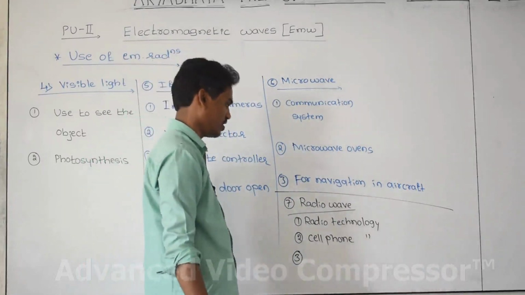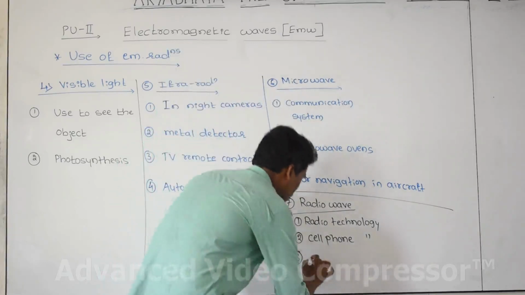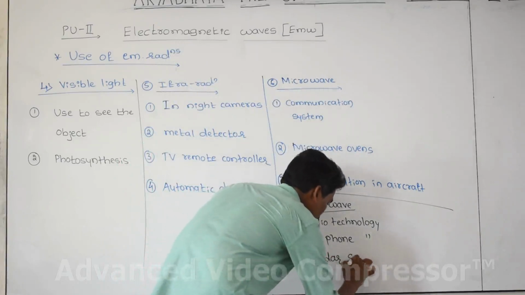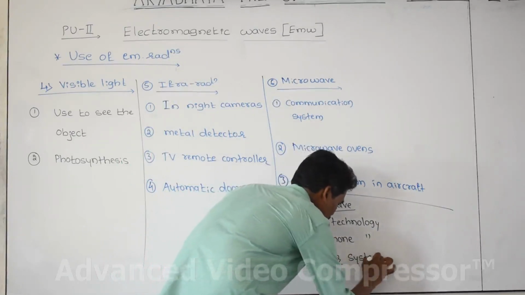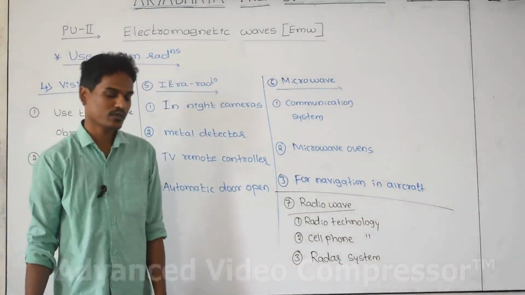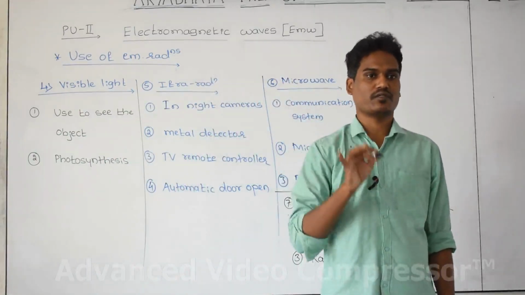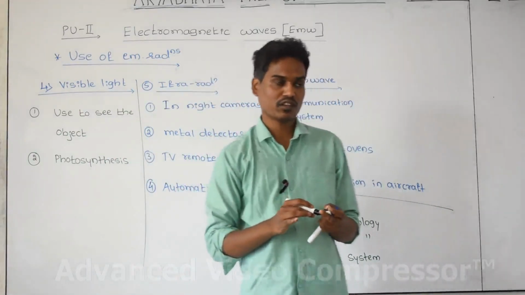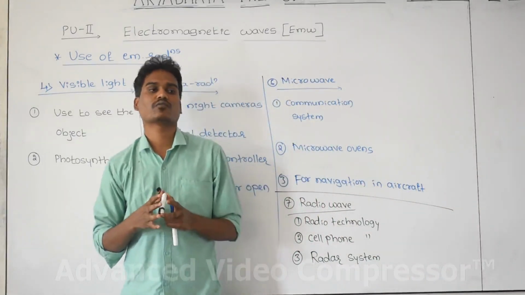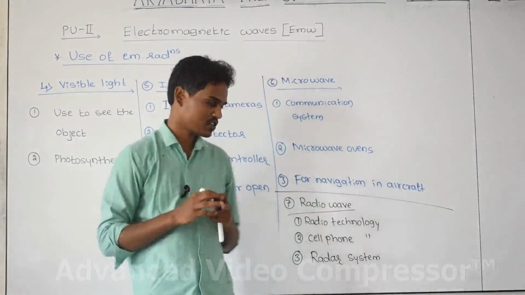And here the radio wave is also used in radar systems. Radar is a system or an instrument we are going to use in order to find out the location of an object inside the depth of the ocean. When we need to find out the location of some object inside the ocean, we use an instrument called a radar system.